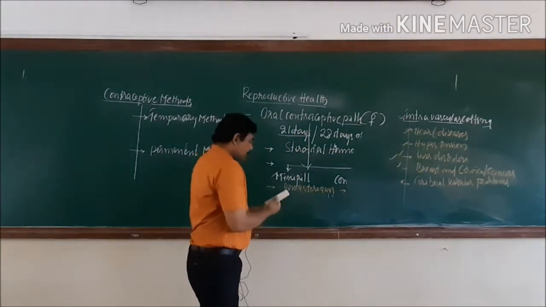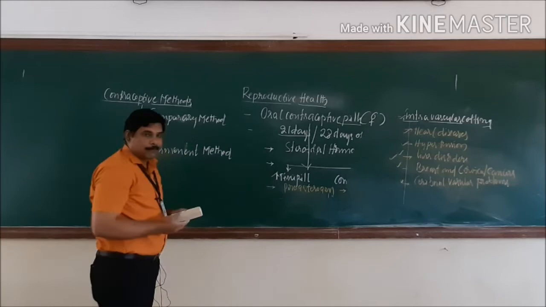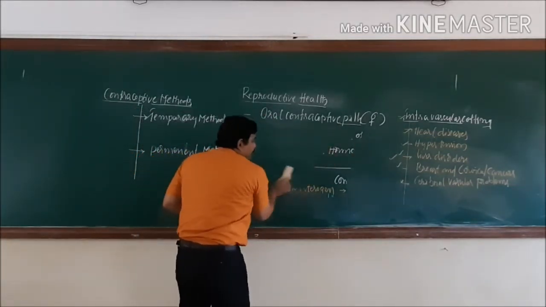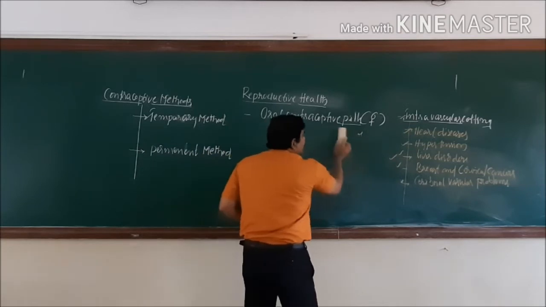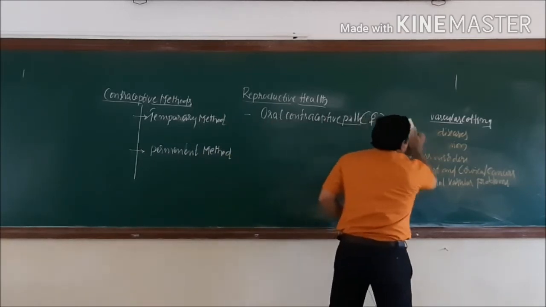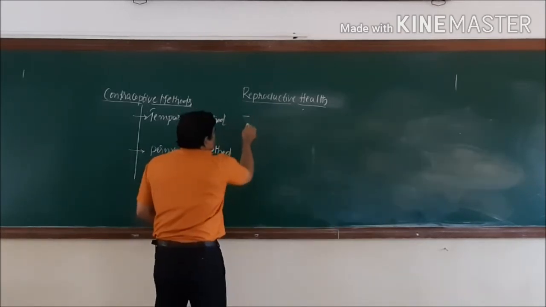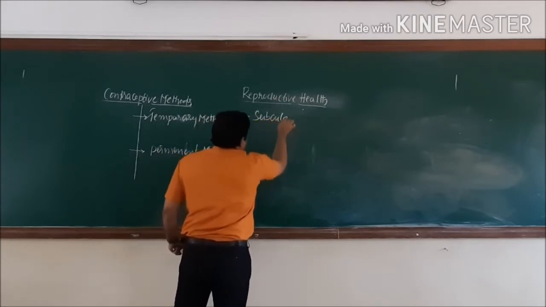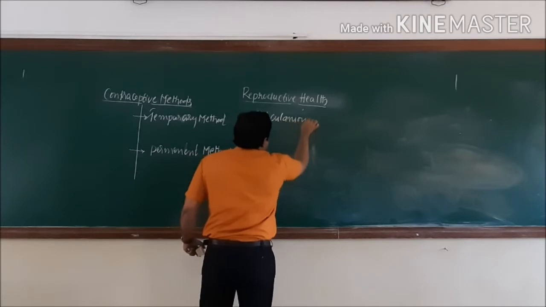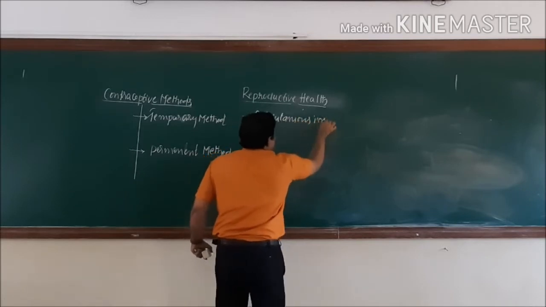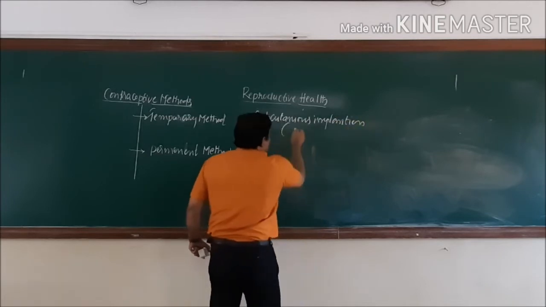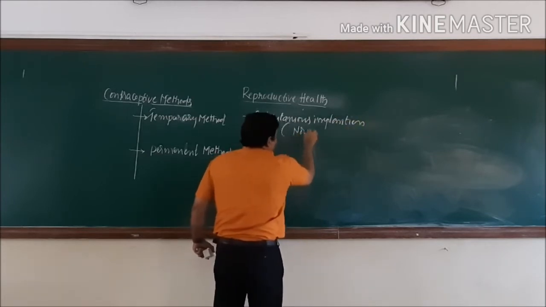Coming to the next important temporary method, it includes subcutaneous implantation. We otherwise call it Norplant.